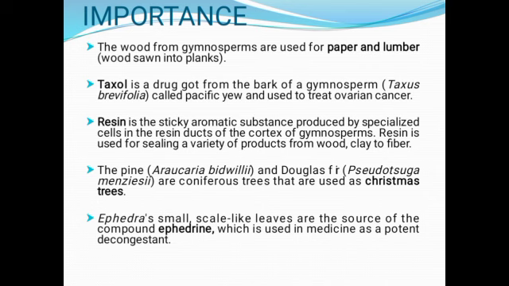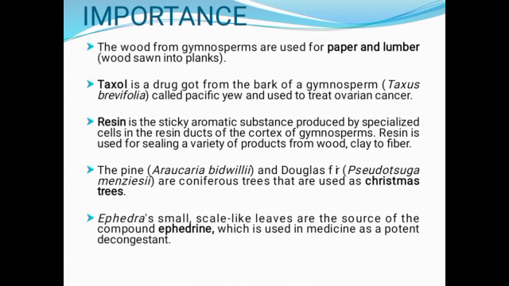So let's look at some importance of gymnosperms. The wood from gymnosperms is used for paper and lumber. Taxol is a drug gotten from the bark of a gymnosperm, Taxus brevifolia, and is used to treat ovarian cancer. Resin is the sticky aromatic substance produced by specialized cells in the resin ducts of the cortex of gymnosperms. Resin is used for sealing a variety of products like wood, fiber, and clay.